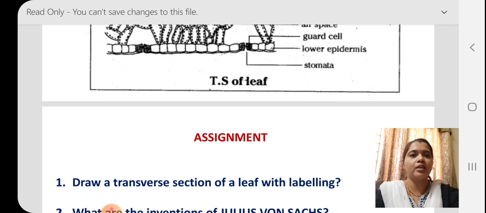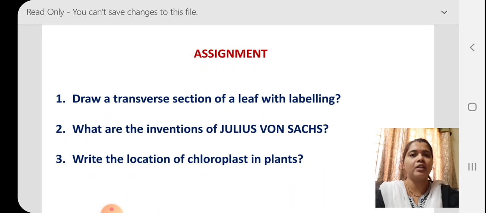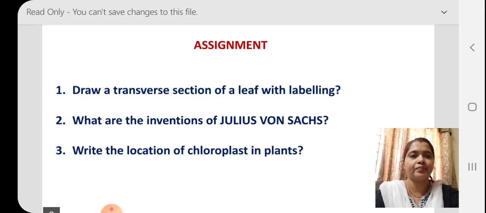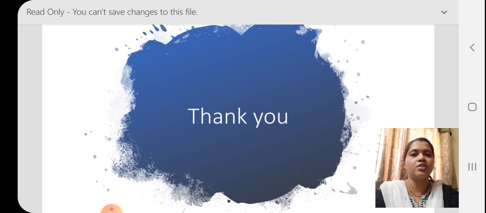I hope you understood the class, and it's time for the assignment, children. Draw a transverse section of a leaf with labelings. What are the discoveries of Julius von Sachs? Write the location of chloroplast in plants. There are two locations I have just now discussed. Write the location. I hope you understood the class, children.